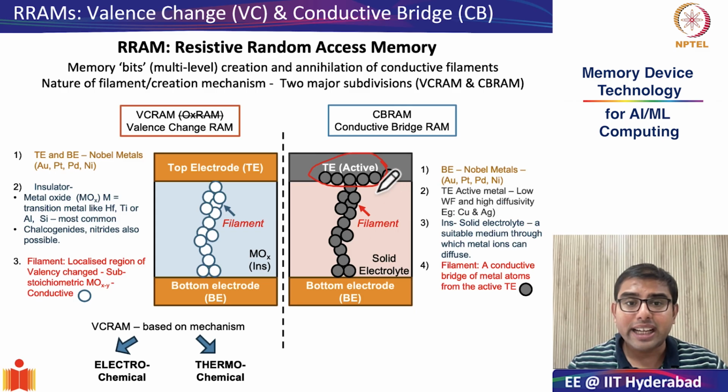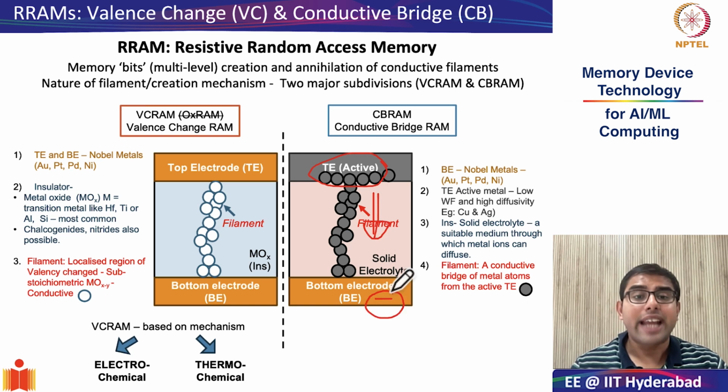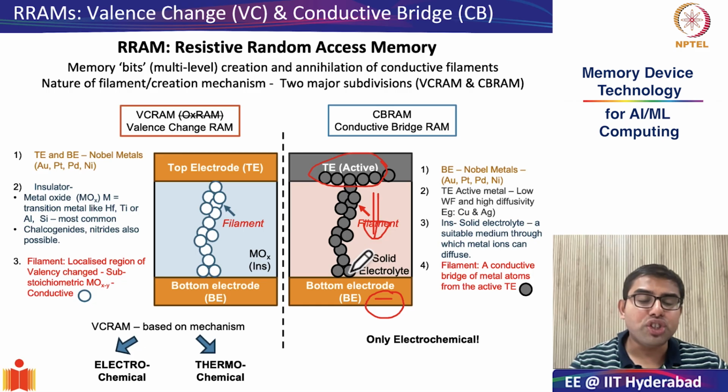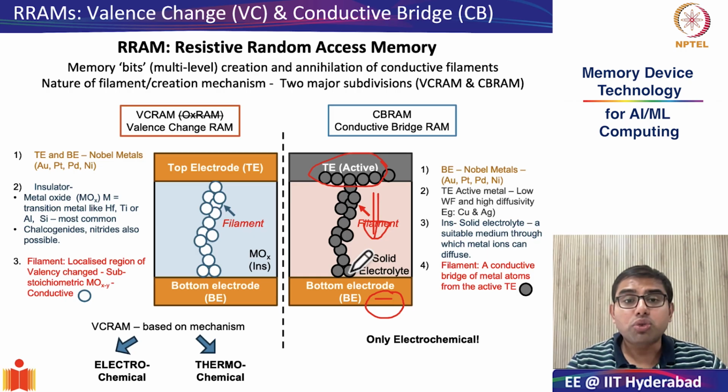If they oxidize, they gain positive charge, become metal cations, and start moving to the bottom electrode which has been given a negative voltage, and this solid electrolyte allows this diffusion to happen and this conductive bridge to form. But unlike VCRAMs, conductive bridge RAMs are inherently electrochemical processes. And this is what we will also see in the next class.